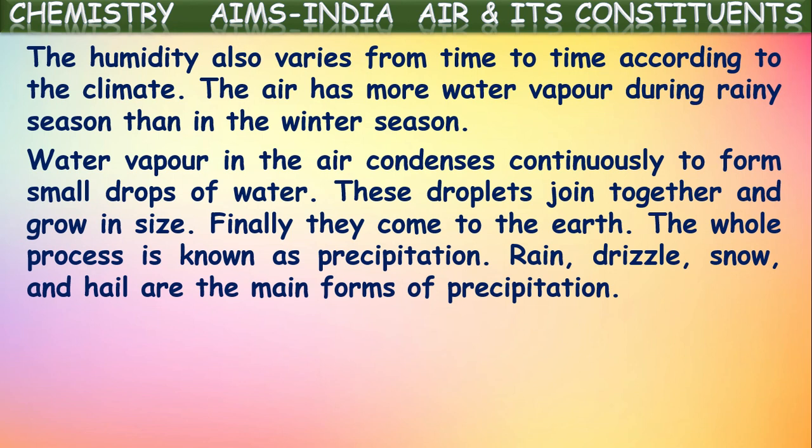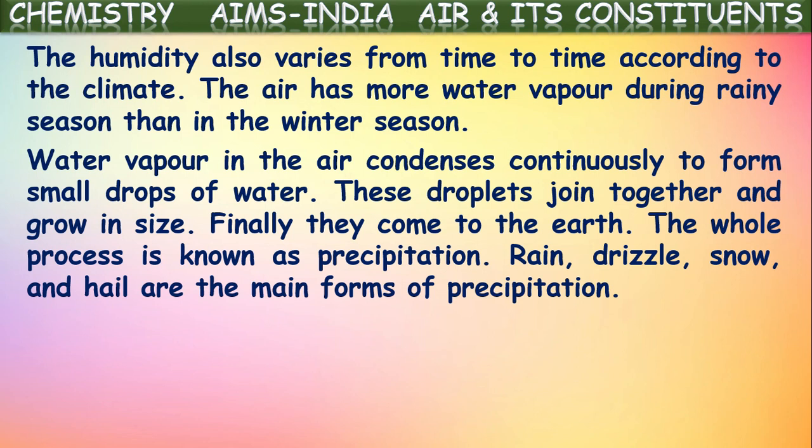but when it is occurring rapidly because of coolness, these droplets join together and grow in size. When they become bigger and bigger, the atmospheric air cannot hold them further in the air. Then they will come down to the earth. So this whole process is known as precipitation.